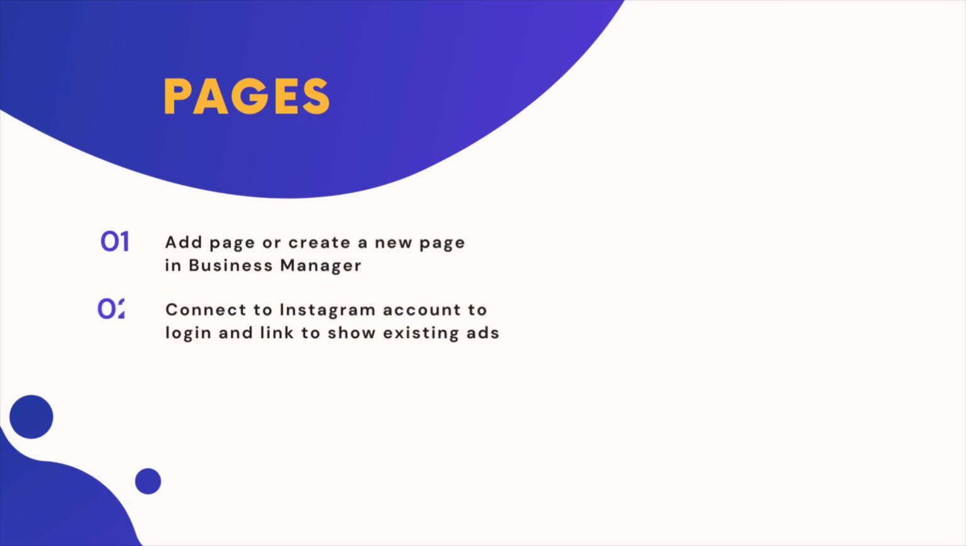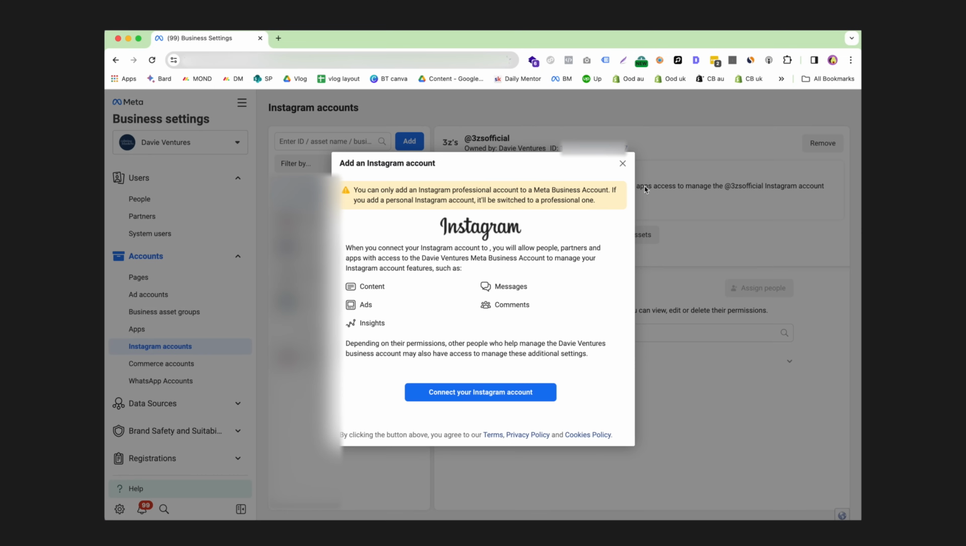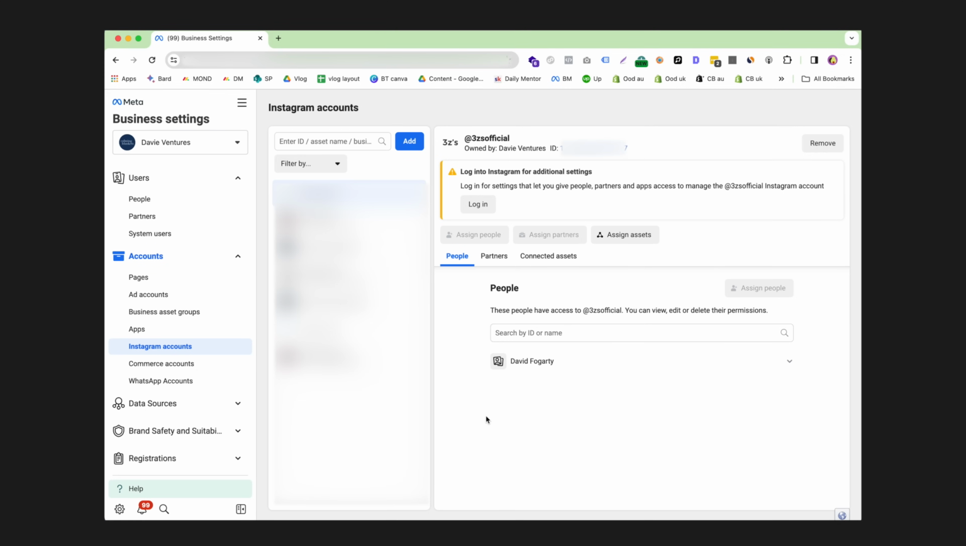This is a very similar process for Instagram accounts. Simply click Instagram accounts, click add, and click connect your Instagram account. You'll be redirected to another browser where you simply just need to log in to your own Instagram. This is a really important step because it will now allow you to advertise through those pages that you've already created in the past. There's no point having multiple pages.